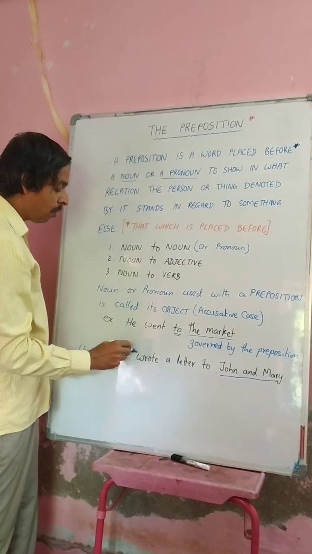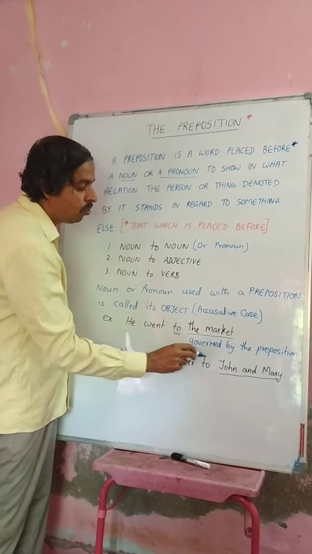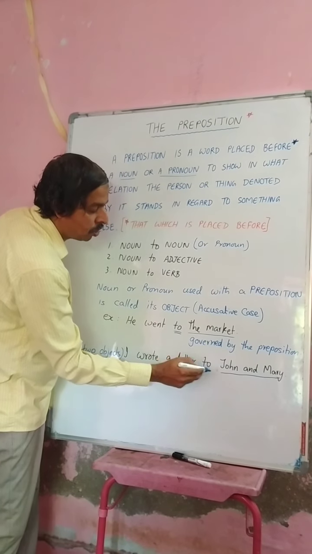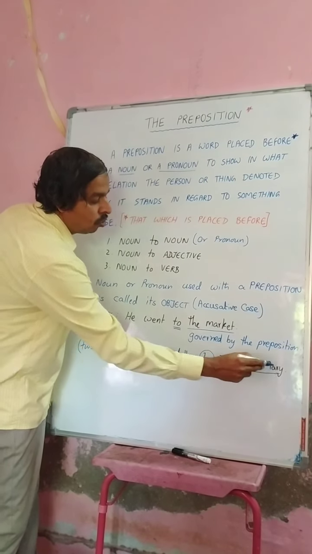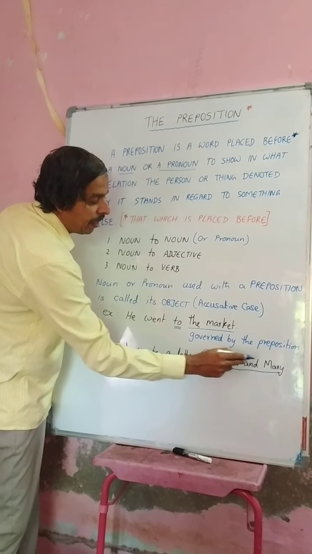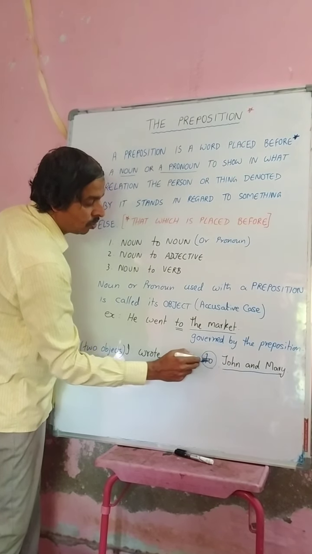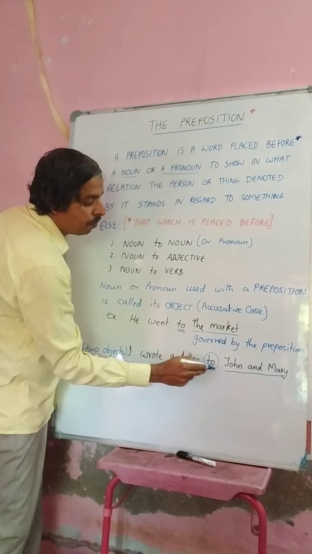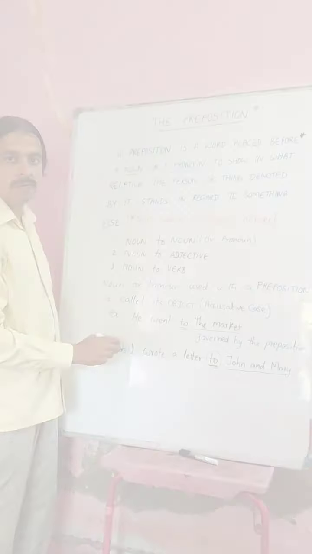Suppose there are two objects. I wrote a letter to John and Mary. Two objects. Now the preposition is governing two objects. The accusative case has two objects. So this is the relationship word of the sentence.